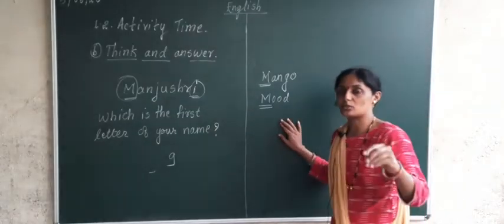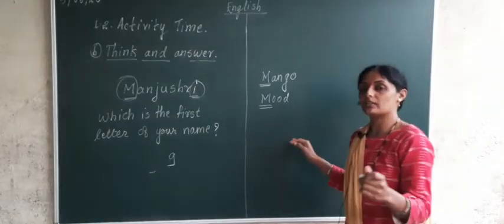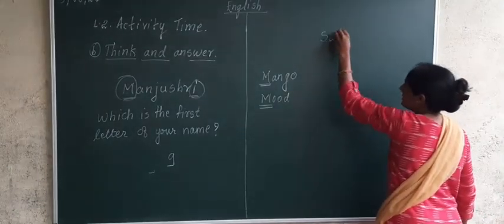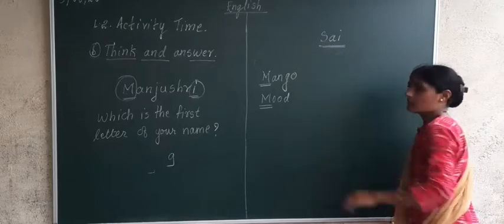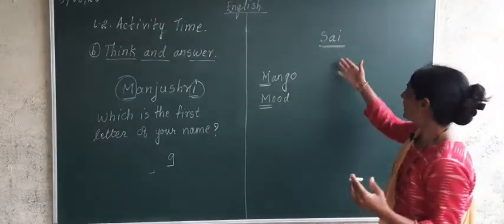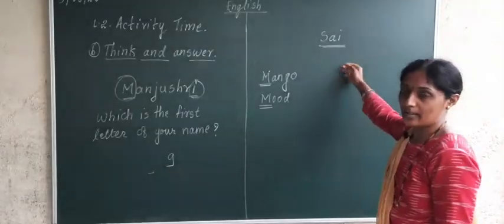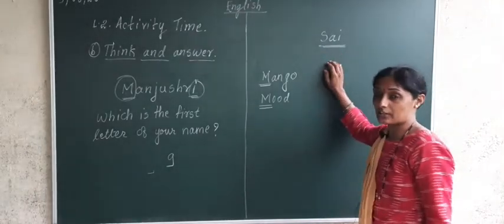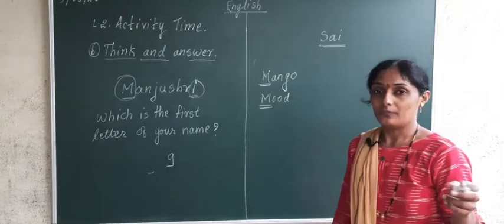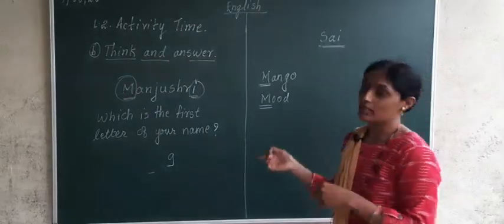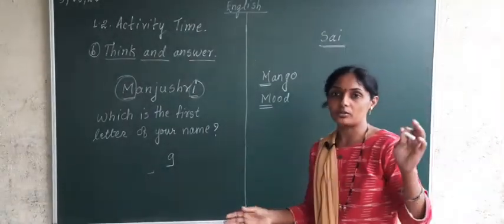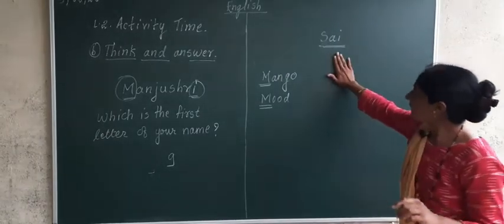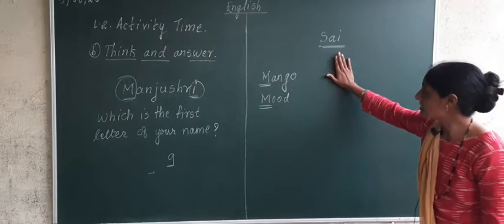Now, there are so many Sai in our school. Correct or not? S-A-I. In your class also, there are many Sai. Sai Chaudhary. Then there is Sai Khalkar. There is Sai Kotkar. There are many students or boys, you can say, in your class. In first standard, those who have now gone to second standard, I have heard about the boys whose names are Sai. So now if we take the example of the name Sai.